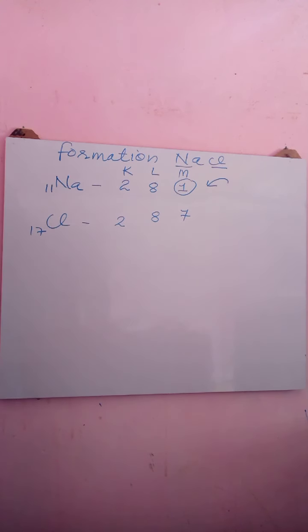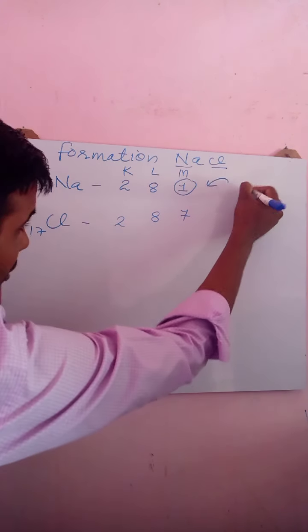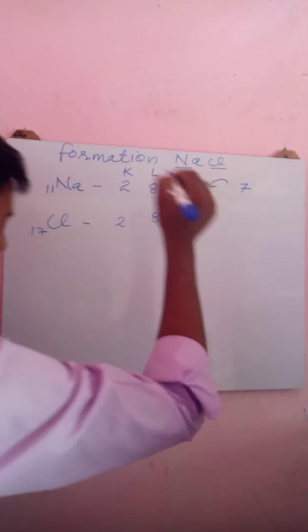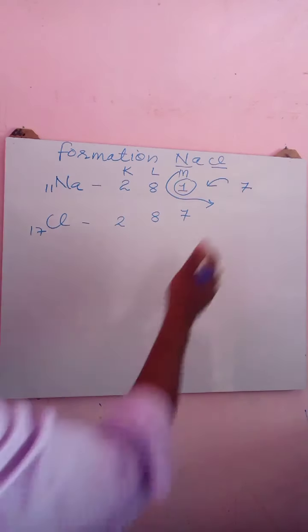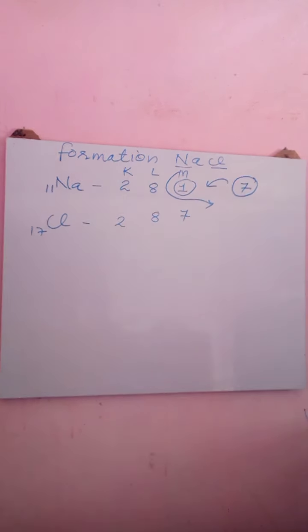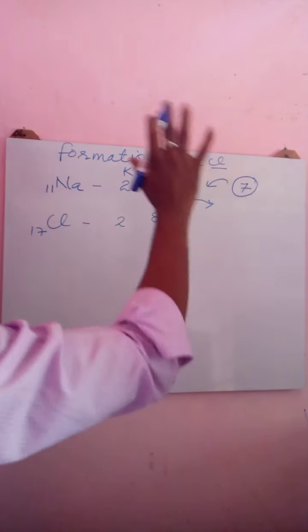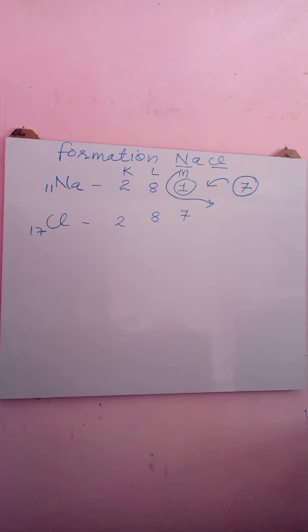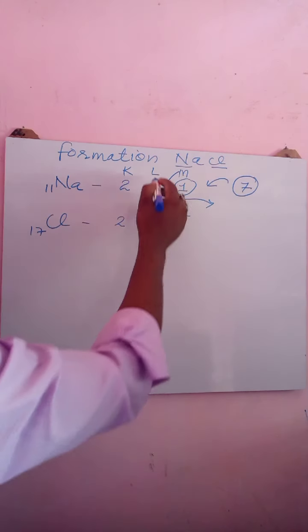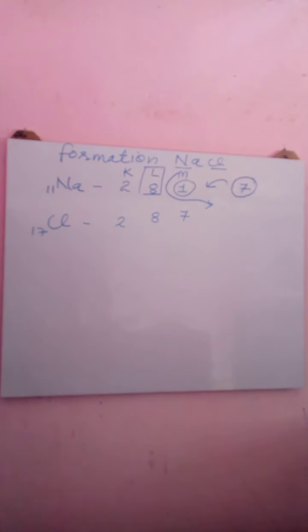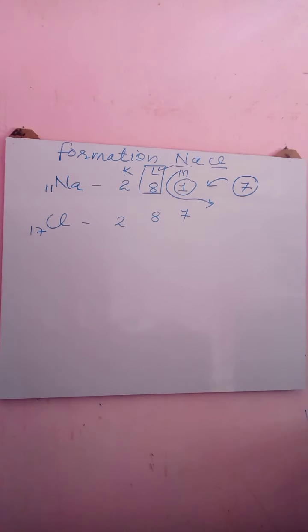so that its outermost shell can have 8 electrons. What did I say? How can a sodium atom become stable? Either by gaining 7 electrons or by losing this 1 electron. To gain 7 electrons is a very difficult task for a sodium atom, while to lose 1 electron is very easy. So what will sodium do here? Easily, sodium will lose 1 electron so that it can have 8 electrons in the outermost shell. As the sodium atom loses 1 electron, the L shell will become the outermost shell instead of the M shell. Now the L shell contains 8 electrons, and the sodium atom is stable.